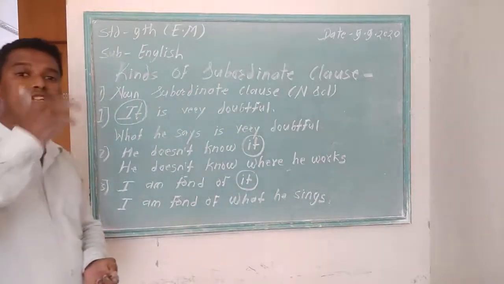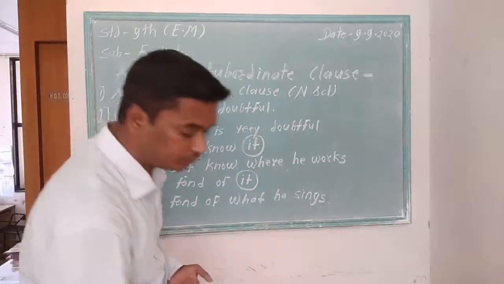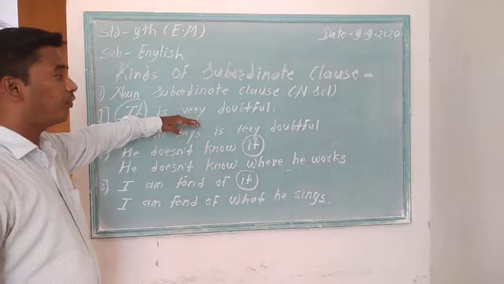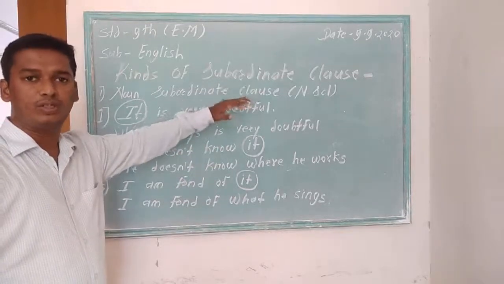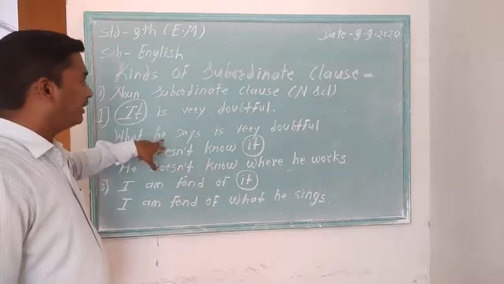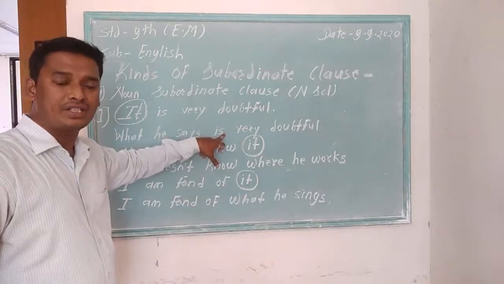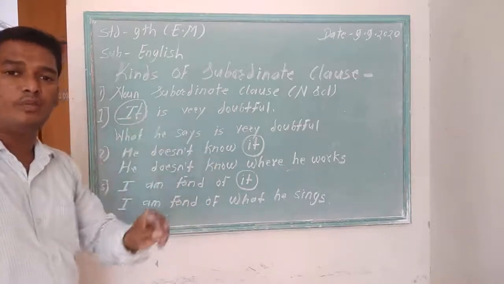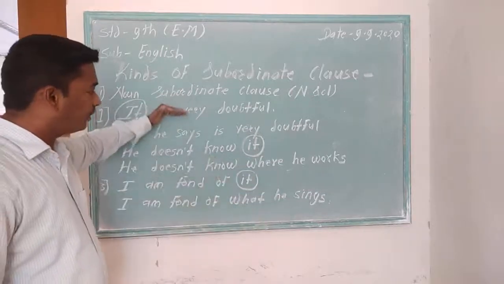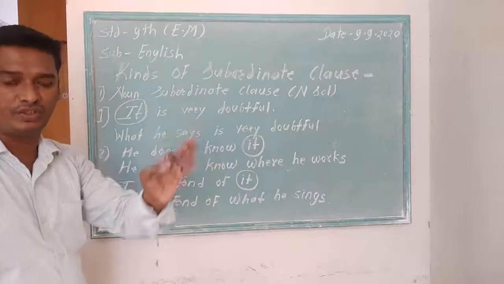I have written three pairs of sentences. First is for just explanation, not an actual statement. You will be given the second kind of statement and you will be asked to identify the subordinate clause and state its kind. I have given the first statement for just explanation.